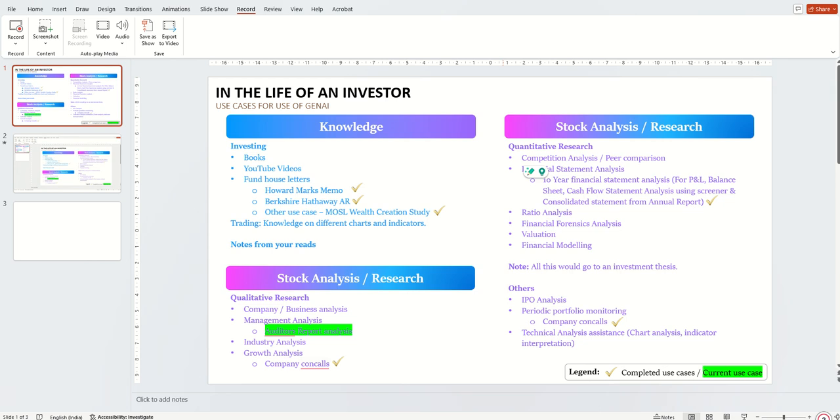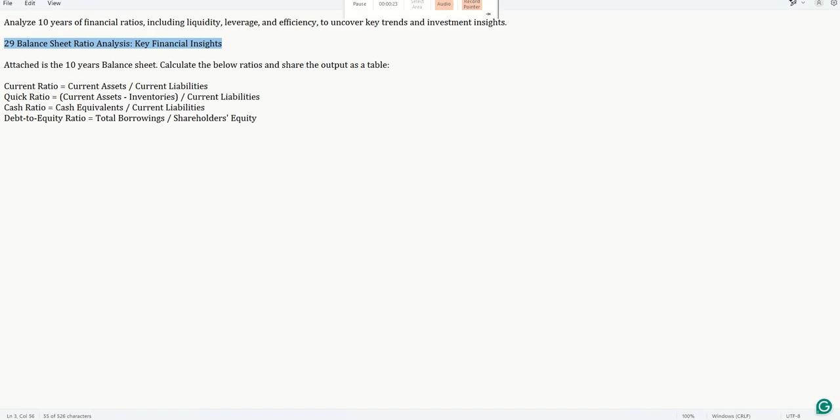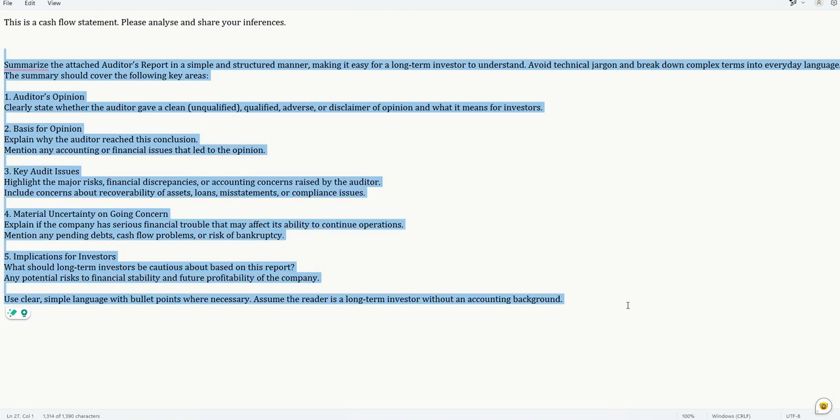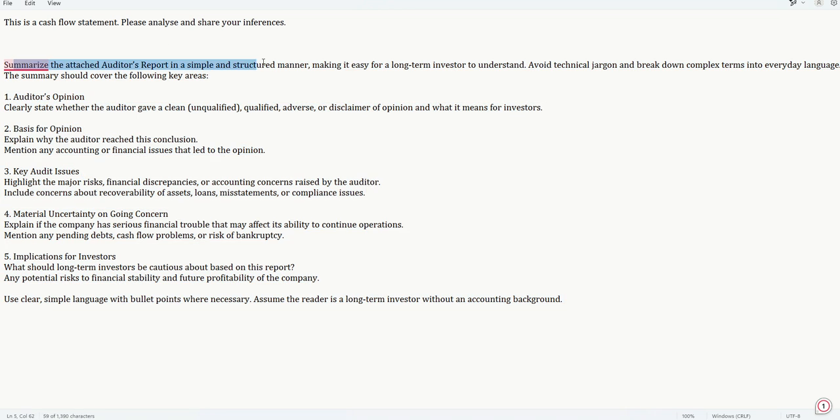Coming to the prompts, I'll be using this prompt for analyzing the auditor's report. A general summary will not help because an auditor's report is full of technical jargon. So I am structuring this prompt so that anyone, even without an accounting background, will be able to understand. Here I'm telling it to summarize the auditor's report in a simple and structured manner, making it easy for a long-term investor to understand. I'm telling it to avoid technical jargon and give it in common, everyday conversational language.